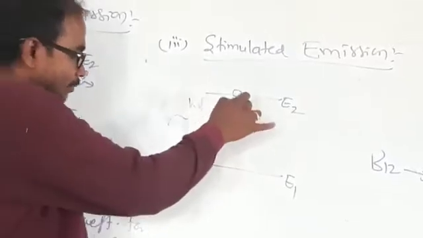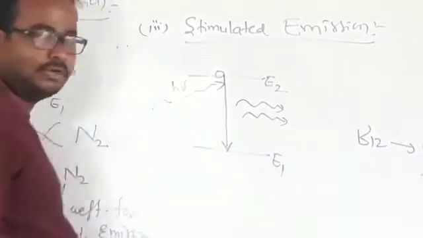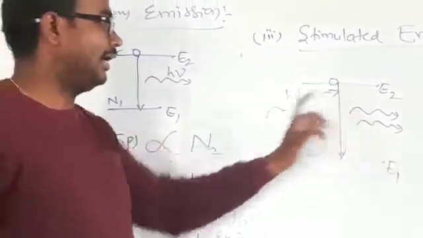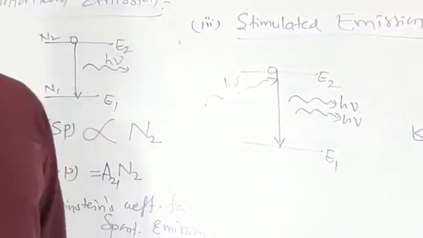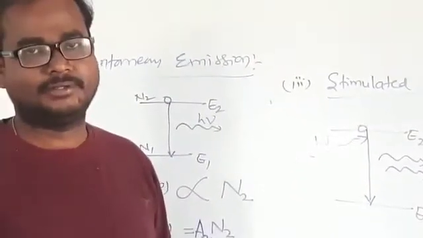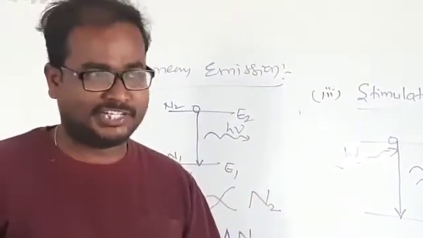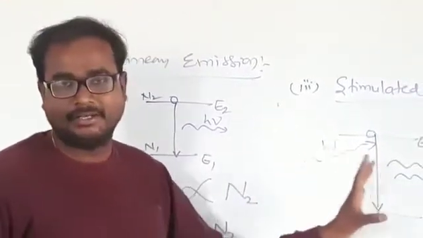Now it comes back to the ground state by emitting two photons. So it absorbs one photon and emits two photons. This type of process is known as stimulated emission.